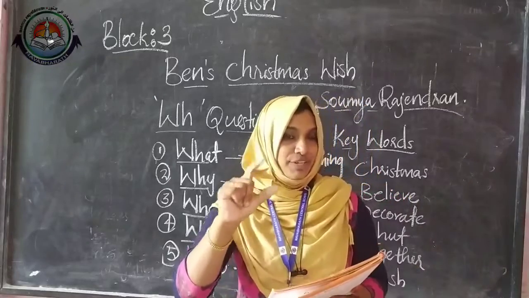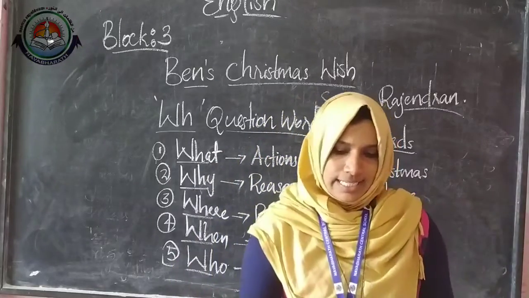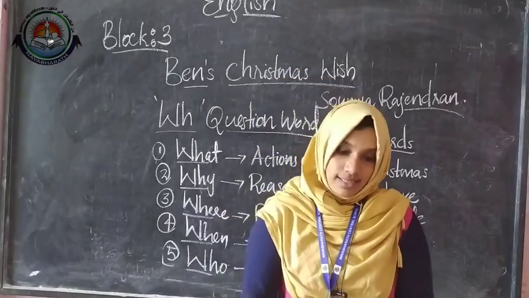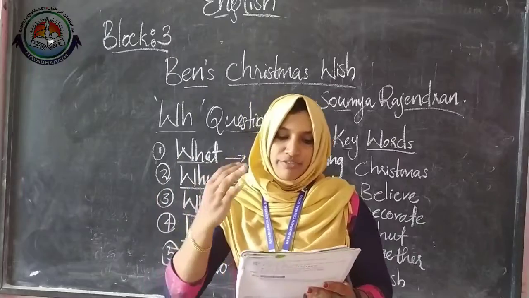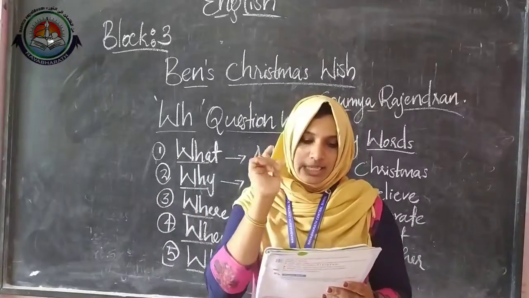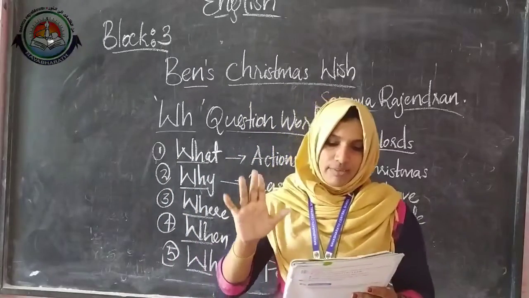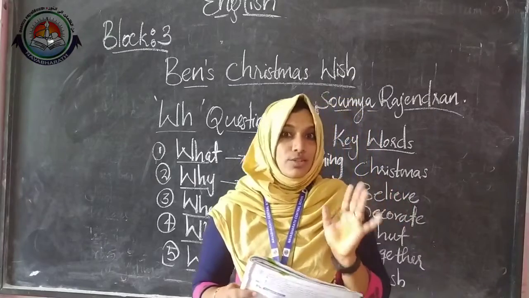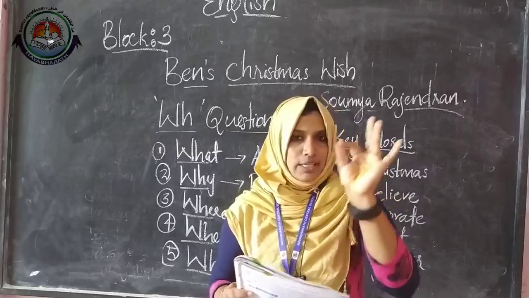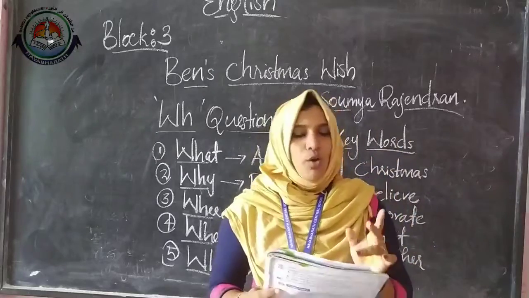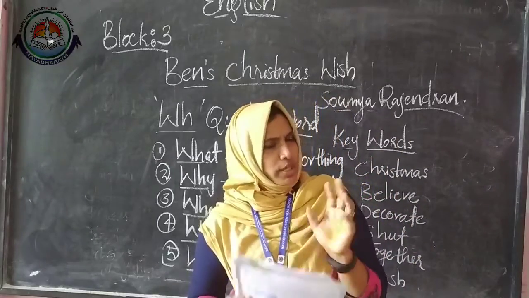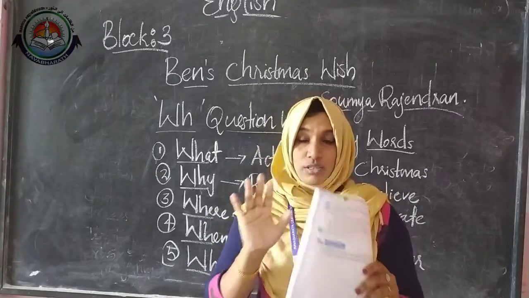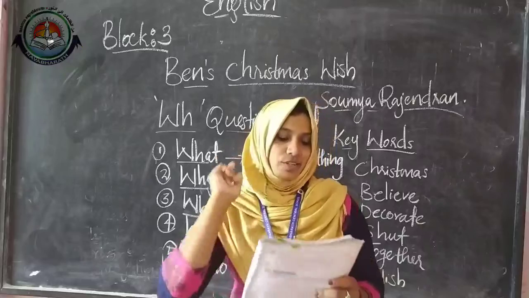You have to frame the question. And let's see your practice question from page number 18. Answer the question. So there are 4 questions given. Let's see the first one. What festival does Ben like most? Which festival? Yes, of course it is Christmas. So Ben likes Christmas most. Why was Ben sad? Why was he sad? Because his father was not with him at Christmas.